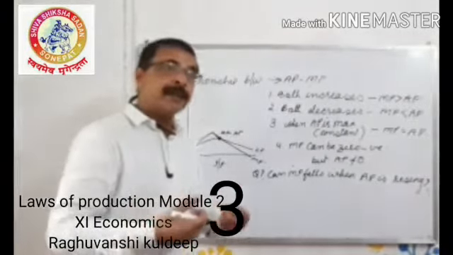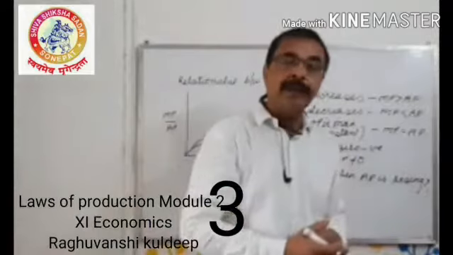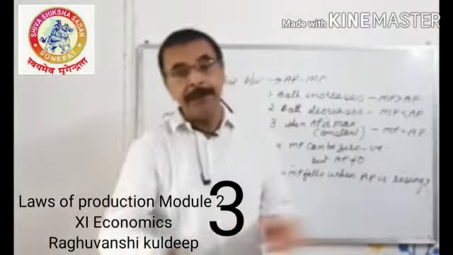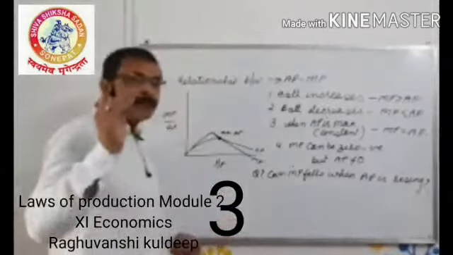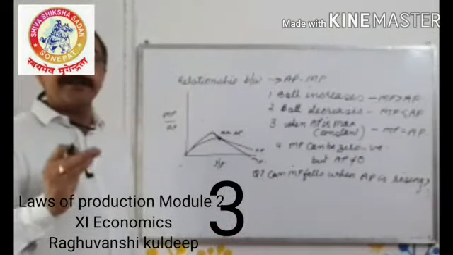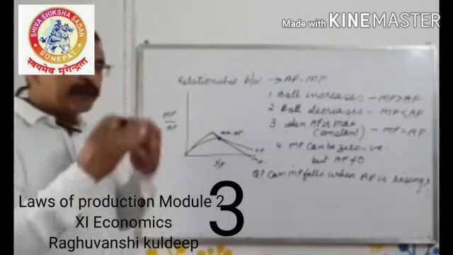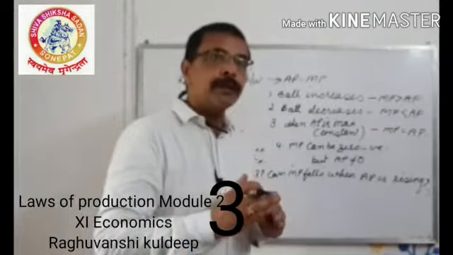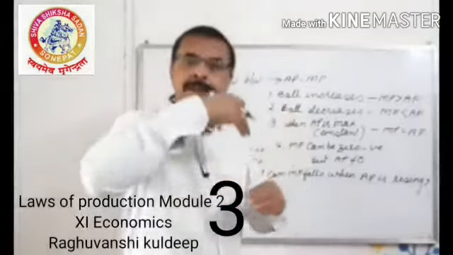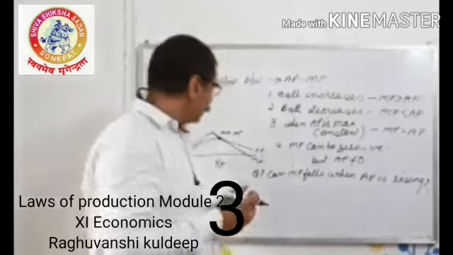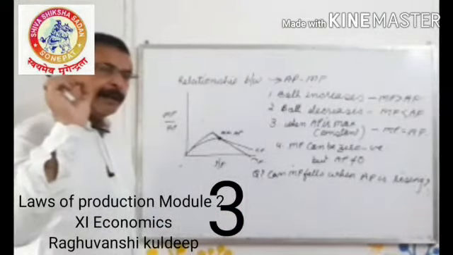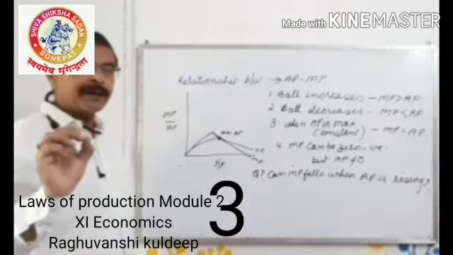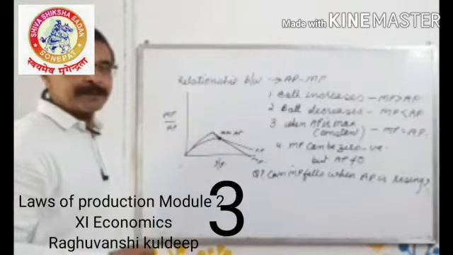You said that when both increase, both will increase simultaneously, and when both decrease, both will decrease simultaneously. This is diagram-based analysis. When we analyze the behavior of the producer, the total analysis is based on diagrams. Now look at this diagram properly. You will find an area where both are moving in opposite directions.